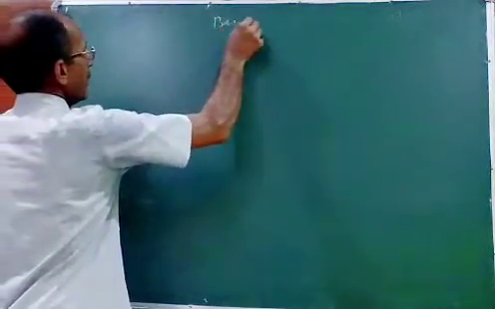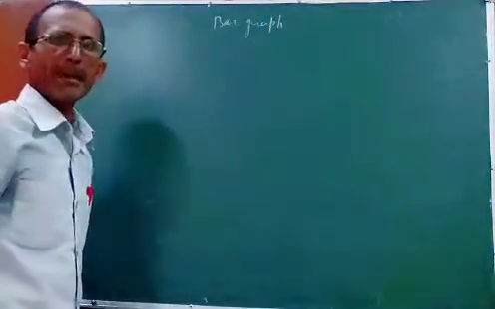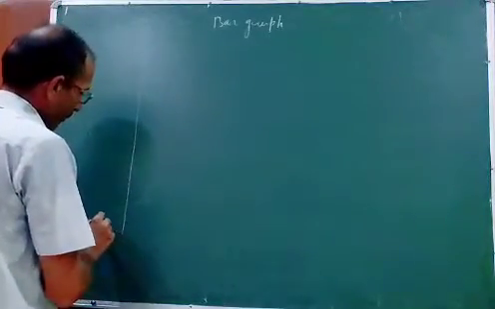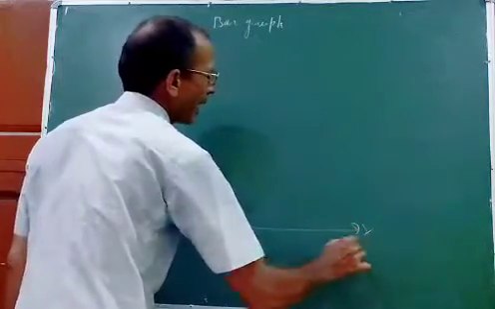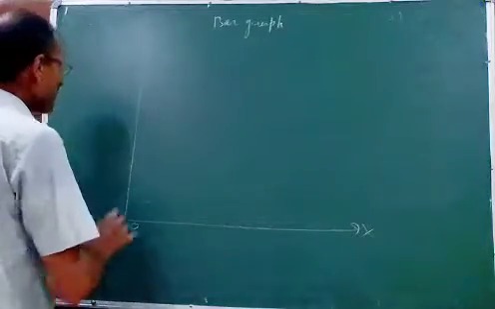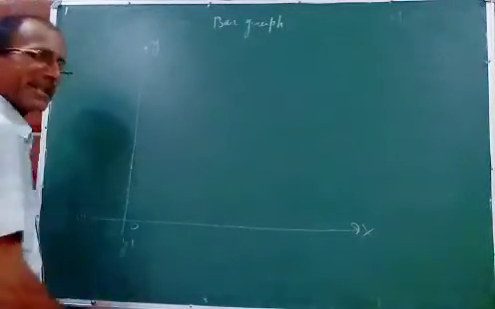So, about the bar graph. What is a bar graph? These are two intersecting axes. X'OX, this side will be the x-axis, and YOY', the y-axis.